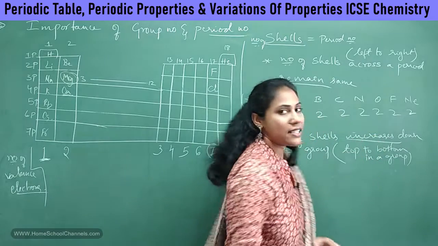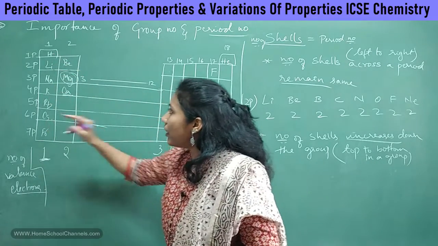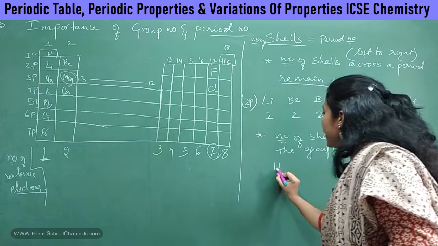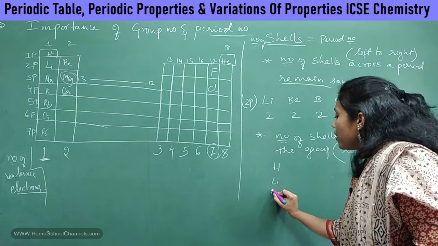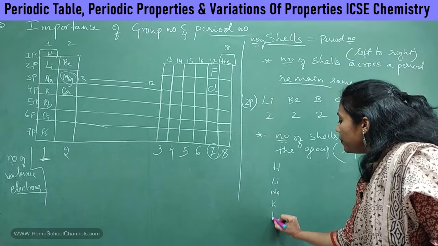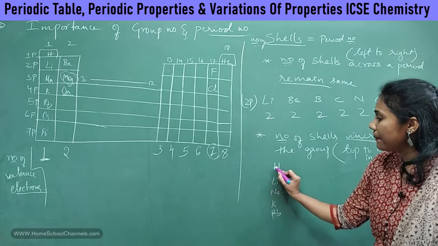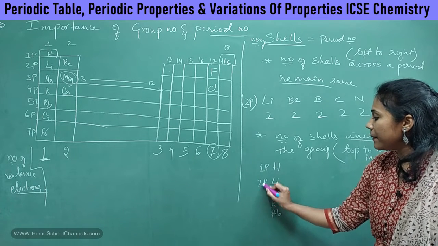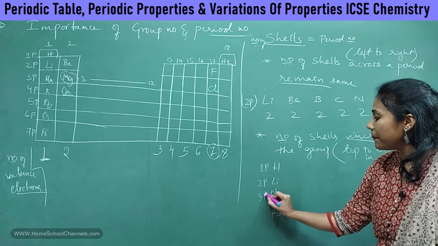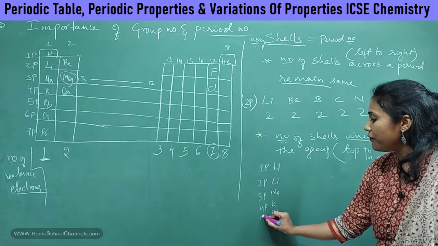Okay, so how? Let me take one example for this also. Let me take the first group elements, that is hydrogen, lithium, next is your sodium, potassium, rubidium. Okay, this much is enough. Can you tell me what is the period number of hydrogen? First period. Lithium belongs to second period. Sodium belongs to third period. Potassium belongs to fourth period. And rubidium belongs to fifth period.